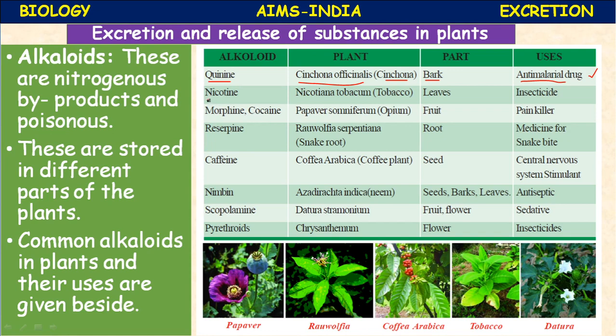Okay, next, nicotine. Nicotine is another alkaloid, a nitrogenous substance. It is extracted from the plant Nicotiana tabacum, the tobacco plant. From which part of the plant? From the leaves. It is used as an insecticide. It is a bio-insecticide.